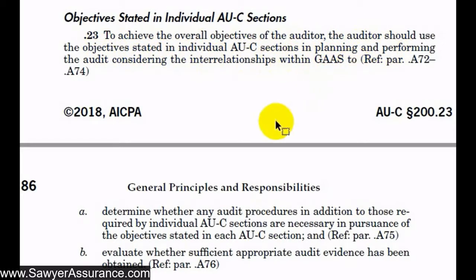In doing that, you should determine whether any audit procedures in addition to those required by individual AUC sections are necessary in pursuance of the objectives stated in each AUC section, and you should evaluate whether sufficient appropriate audit evidence has been obtained. So what does this mean? Fortunately, we have some interpretive guidance that we can go down to. So let's go down to those interpretations and additional information.